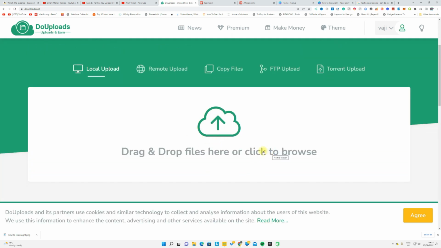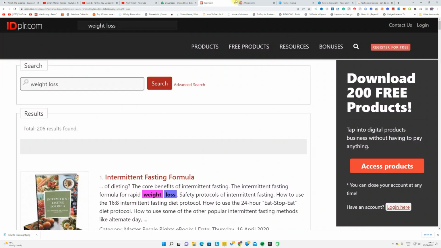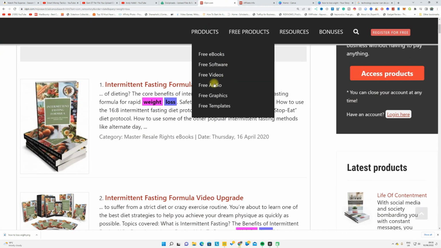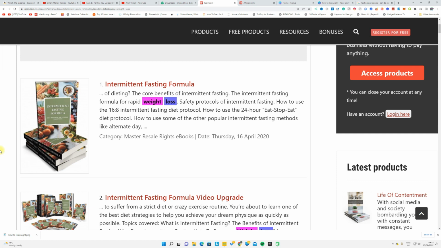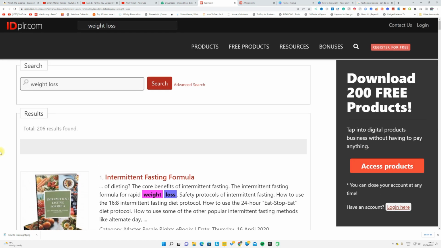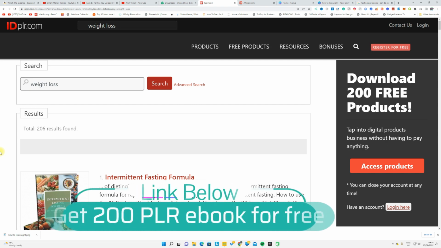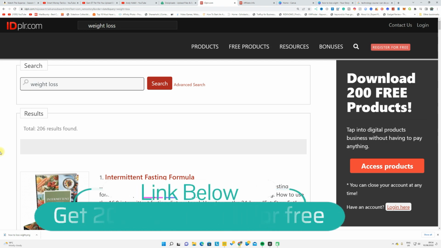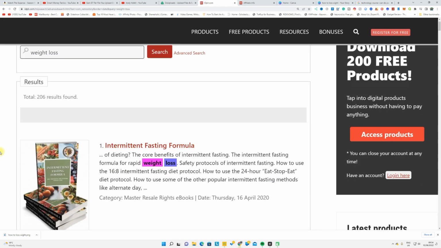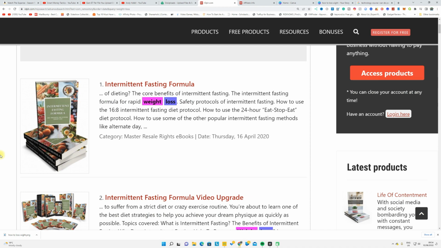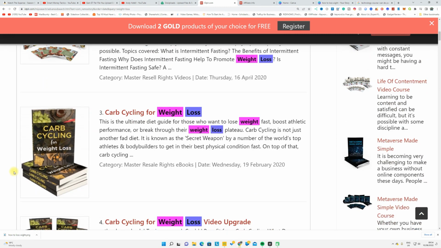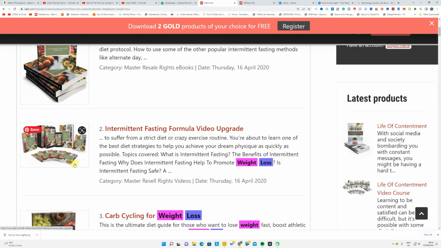Now here, I need to show you what type of document you can share. I'm going to share PLR ebooks. PLR ebooks, you can download from this website called IDPLR. There's a link in the description. Click that, sign up. You can download up to 200 free PLR ebooks, guys. You can use this website to download these PLR ebooks. These are ebooks with actual information you can share with people, and they're willing to download this ebook if it's free, guys. So if they download this ebook, you get paid for that.